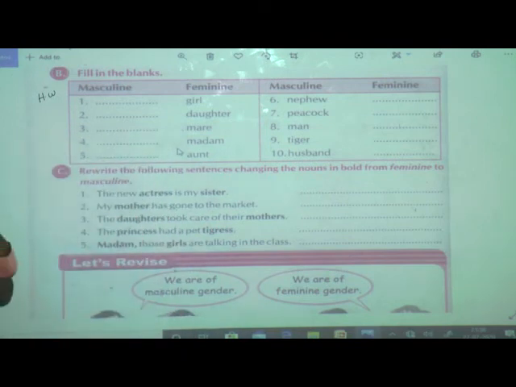Understood? So you have to copy from page number 29. But first what you do, learn that by heart and write on your own. It will take hardly 5 minutes. So don't keep it blank.